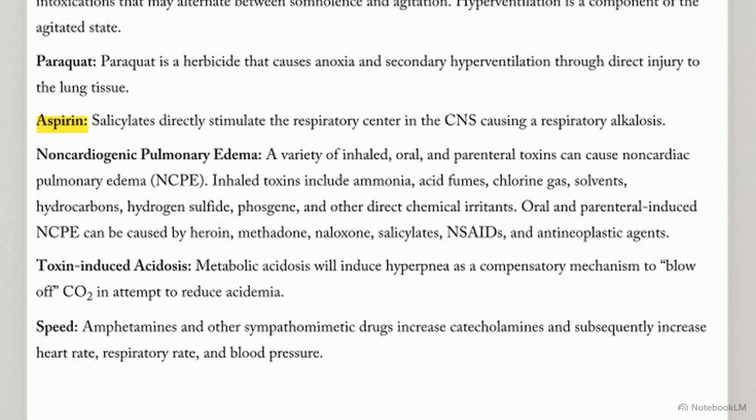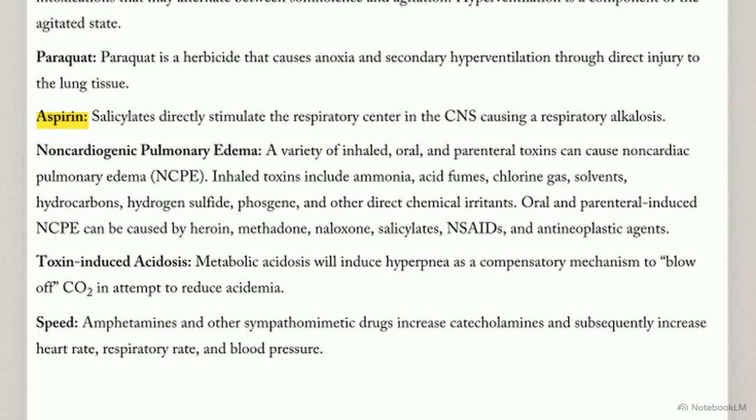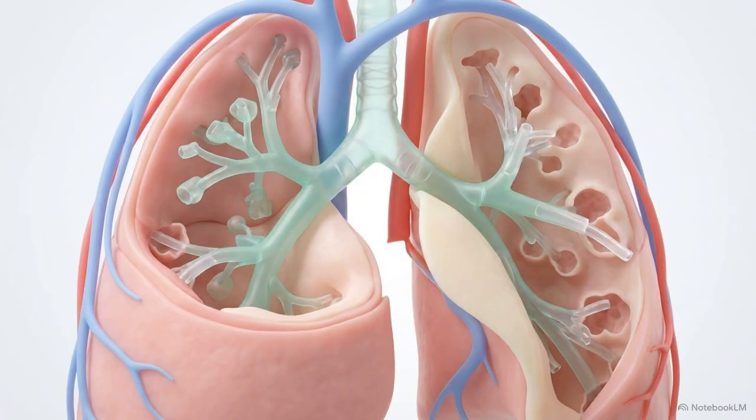Sedative hypnotics, liquor, opiates, and weed all act as central nervous system depressants, blunting the medullary response to rising carbon dioxide levels. Conversely, this list shows the PANTS mnemonic for hyperventilation. Salicylates, like aspirin, cause a profound metabolic acidosis. The body responds with a rapid reflexive hyperpnea, an attempt to exhale carbon dioxide and artificially raise the blood pH to survive the acidemia.